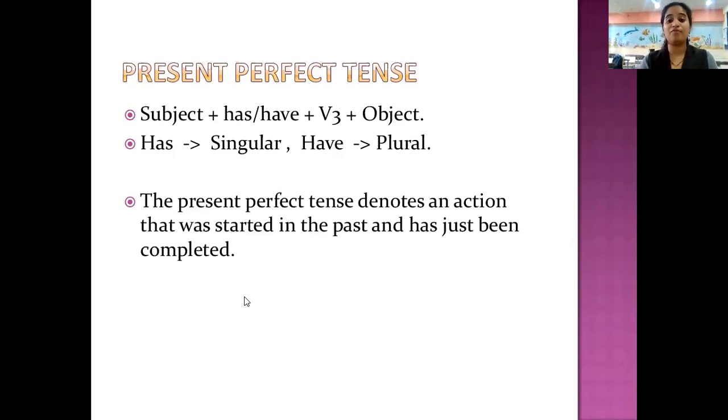So the present perfect denotes an action that was started in past and has just been completed also. And just now it can complete, or it shows that it is completed also. So that's why when the work is completed, we say that it is a perfect tense. So subject, has, have plus third form of the verb.